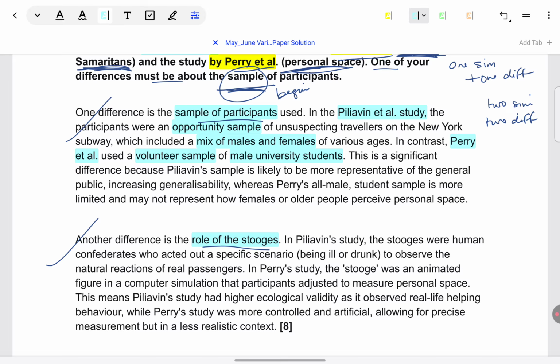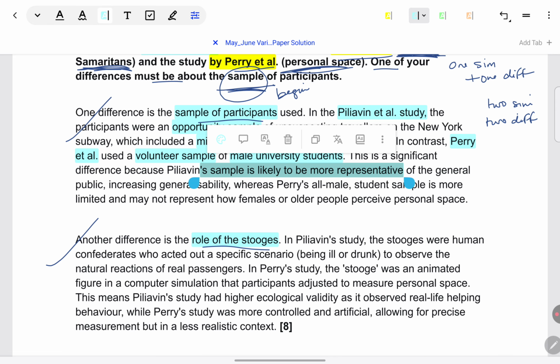What does this tell us about the sample of one study in relation to the other? Now you have to explain that in a very contextualized way. So let's see the model answer again. Piliavin's sample is more representative of the general public as compared to Perry's. This is the comparison we are drawing. We're explaining that this comparison comes about by looking at this difference.